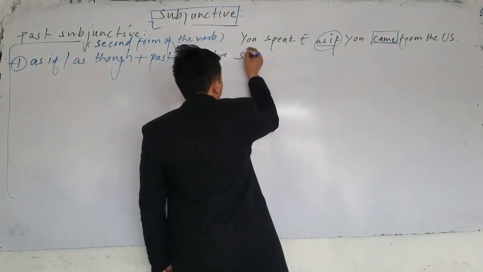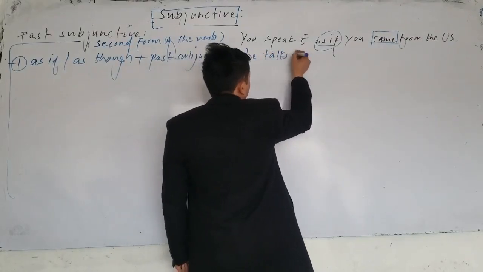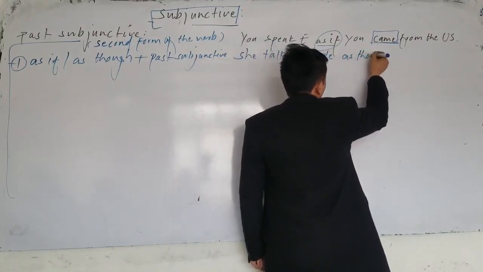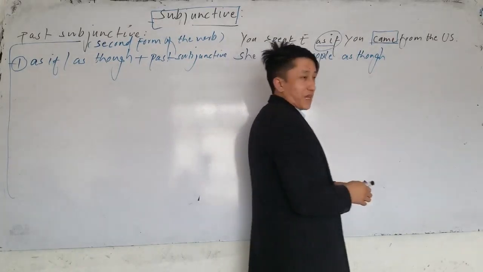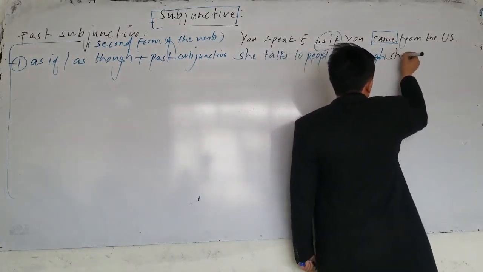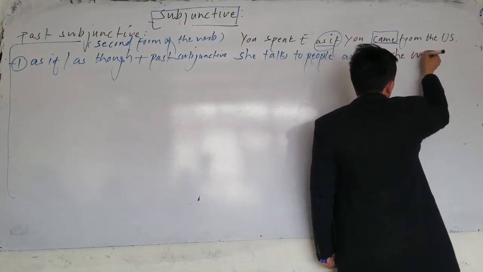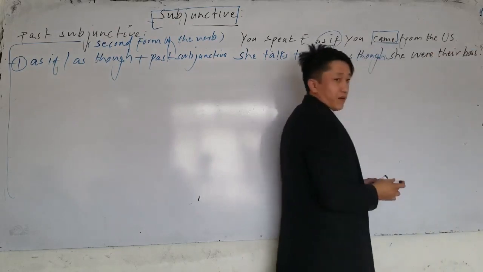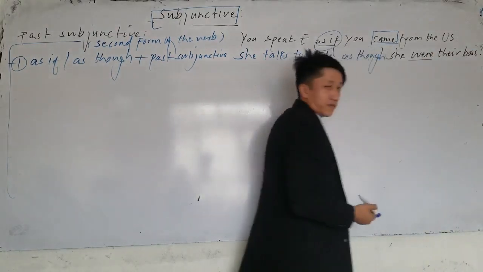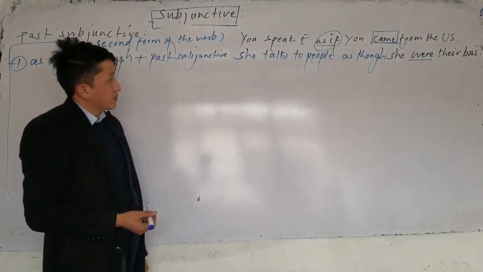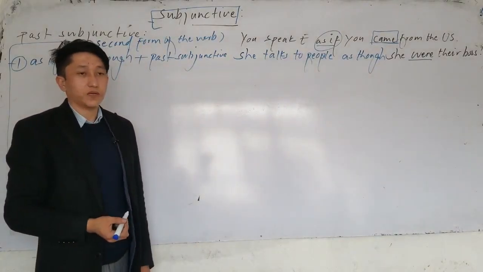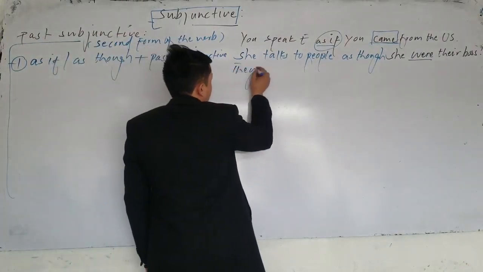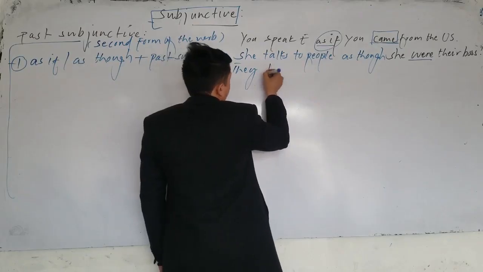Or if I say she talks to people as if or as though. How does she talk to people? As though she, for example, were their boss. Now here we can also use was, but were is formal. Listen up. She talks to people as though she were or she was their boss. Mostly were. Which one is subjunctive here? Were. Okay. Or the next one, they, for example, they behave.